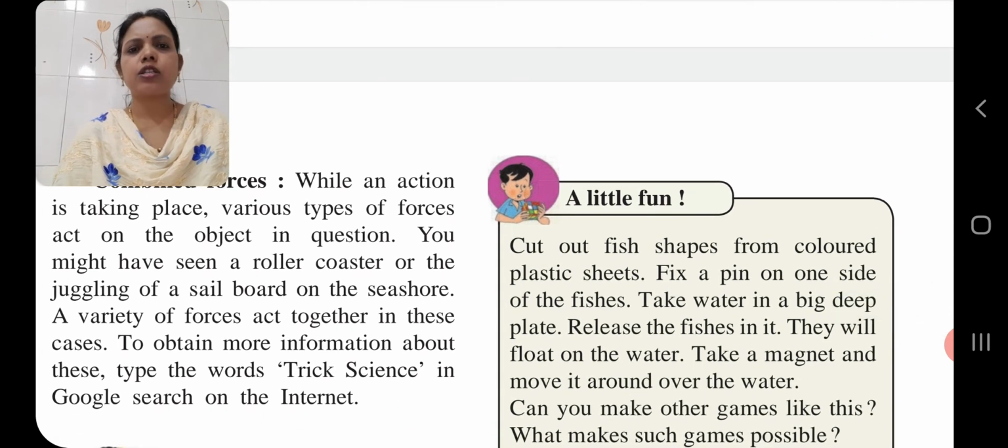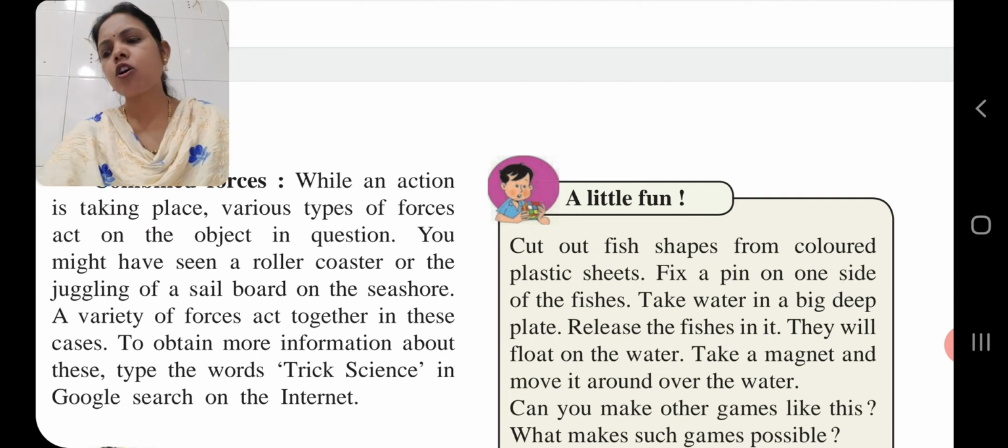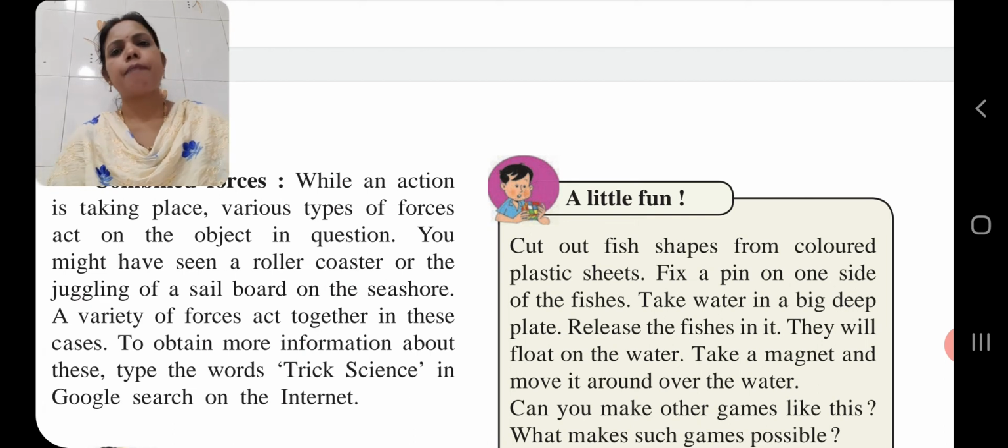You might have seen a roller coaster or the juggling of a sailboat on the seashore, or maybe that magnetic force that we apply whenever we want to remove iron dust from a dustbin. At that time also we are applying magnetic force.